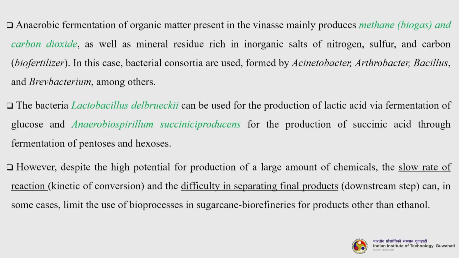Anaerobic fermentation of organic matter present in the vinasse mainly produces methane and carbon dioxide, as well as mineral residue rich in inorganic salts of nitrogen, sulfur and carbon. In this case, bacterial consortia are used, formed by Acinetobacter, Arthrobacter, Bacillus and Brevibacteria, among various other species. The bacteria Lactobacillus delbrueckii can be used for the production of lactic acid via fermentation of glucose, and Anaerobiospirillum succiniciproducens for the production of succinic acid through fermentation of pentoses and hexoses.